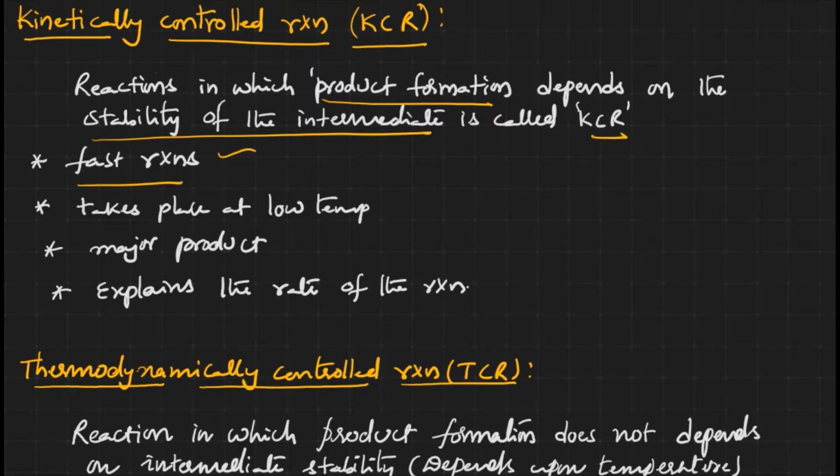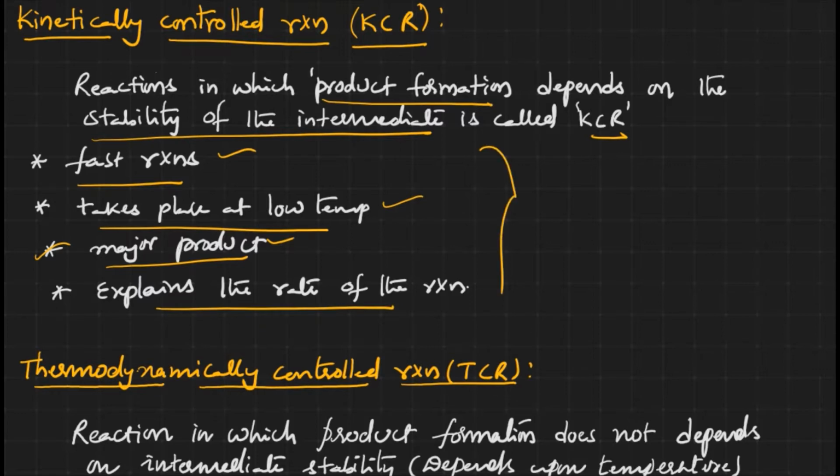These are generally fast reactions, taking place at low temperature. This forms a major product. We might be getting confused. Sometimes the question may be asked in this way: identify the major products. To identify the major products, we should know whether this particular reaction comes under kinetically controlled or thermodynamically controlled reactions. If it is under kinetically controlled reaction, then we can say it is the major product. Kinetics explains the rate of the reaction.